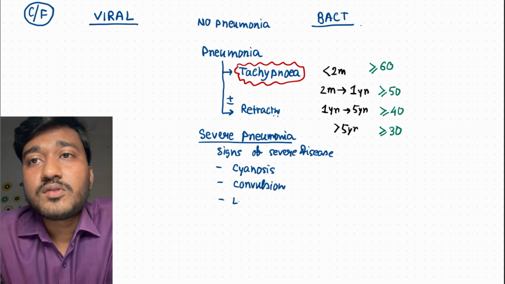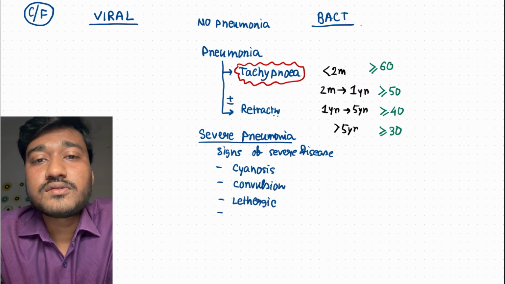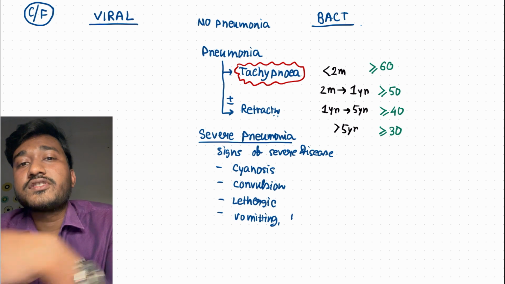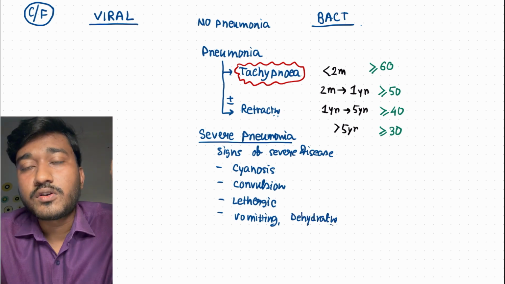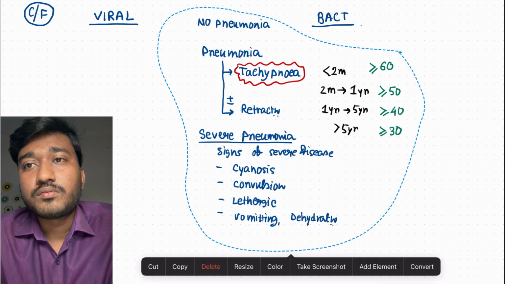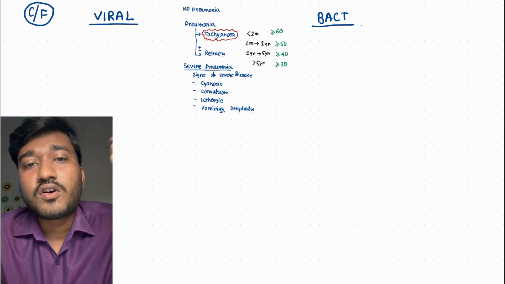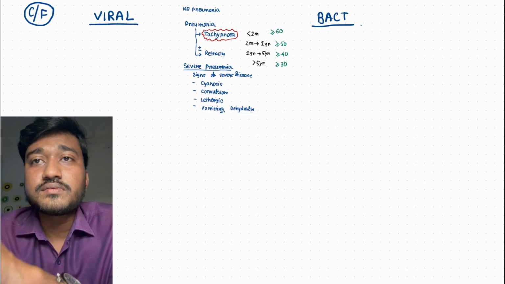So in case of severe pneumonia, what are the signs? Could be cyanosis, could be convulsion. Less oxygen is going to your brain, therefore there could be convulsion. The child could be lethargic, there could be vomiting, there could be dehydration. All these things basically suggest this is a case of severe pneumonia.